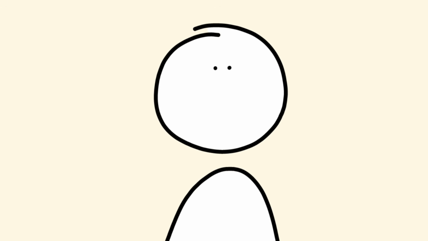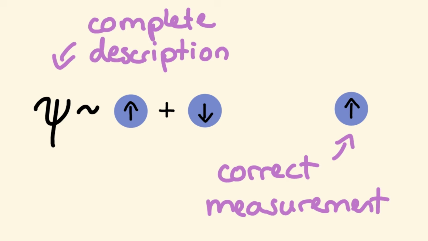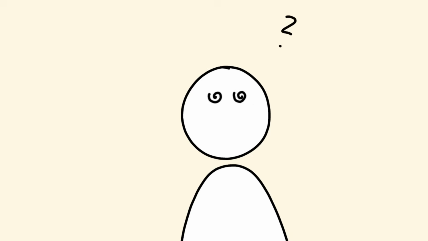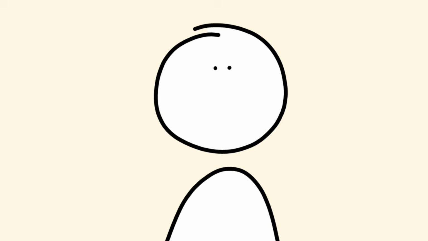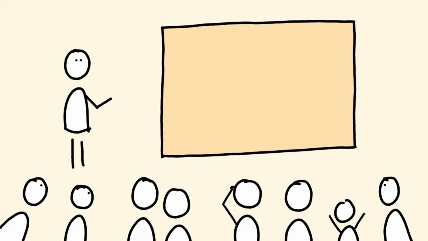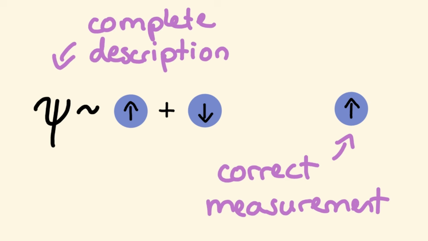And the answer to how a measurement or observation is defined is: standard quantum mechanics does not define what a measurement is. I know, this is not the answer you were hoping for, and we can do a bit better, as I'll show you in a moment. But first, this is why standard quantum mechanics has a measurement problem. And if you've ever been confused about the collapse of the wave function and the whole measurement thing, this is not your fault. The confusion is basically built into quantum mechanics. Your teachers didn't tell you what the collapse of the wave function actually is, because they didn't know. So this shows that Copenhagen is not enough, at least philosophically.